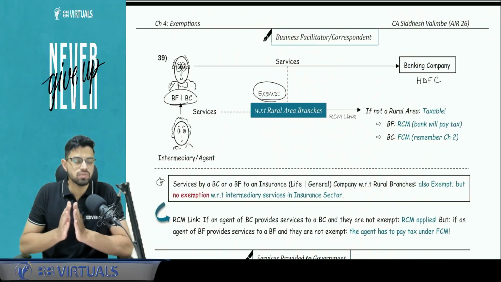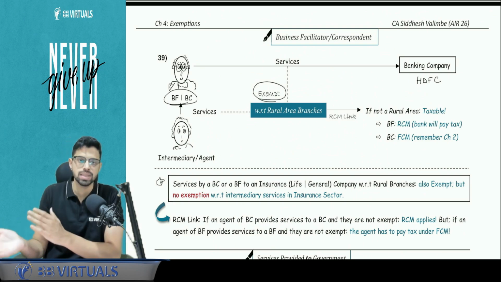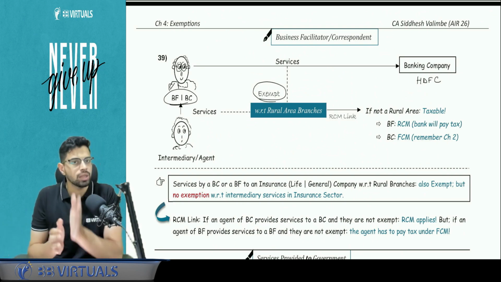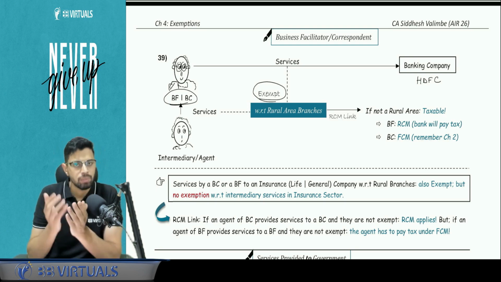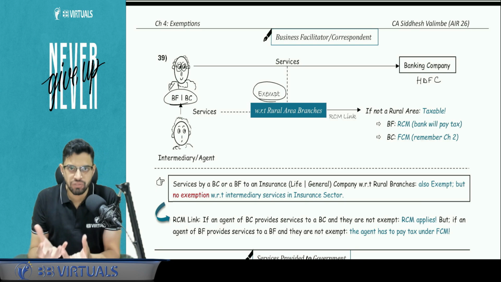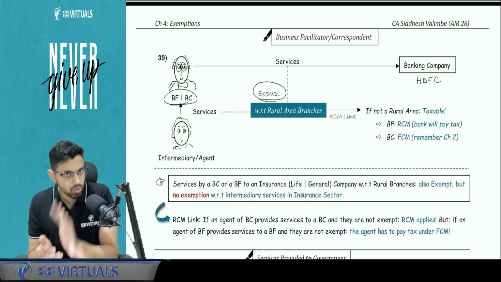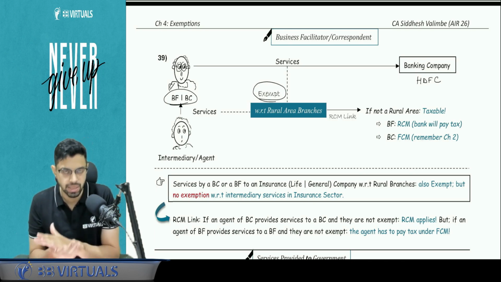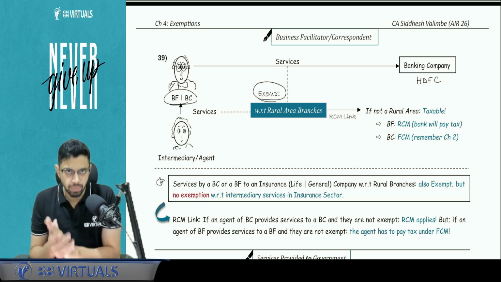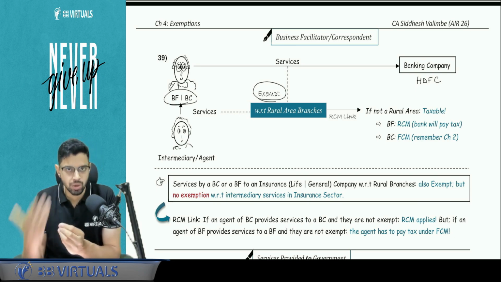Now understand that with respect to the rural area, what are BF and BCs? Basically, these are the business facilitators and the business correspondents to help grow the business of banking companies and insurance companies, right? They operate in the context of rural areas as well as urban areas. But as the name suggests, apply your feel factor, apply your logic. The government will try to give exemption only with respect to rural areas because we need more penetration of banking and insurance products in the rural areas, right? On the contrary to the urban areas. So they operate in both places, but exemptions exist with respect to rural area.